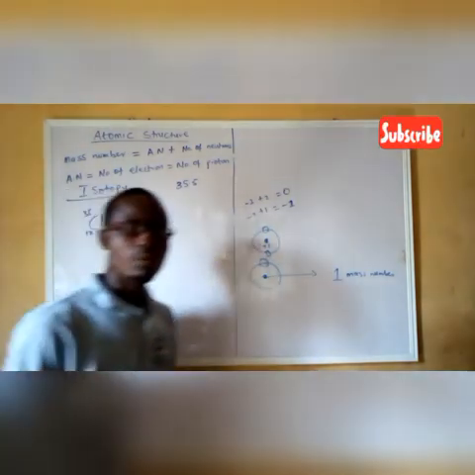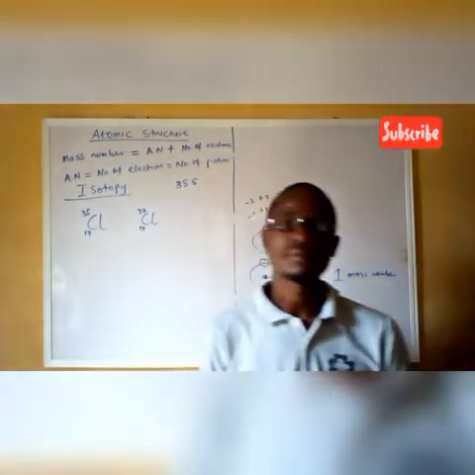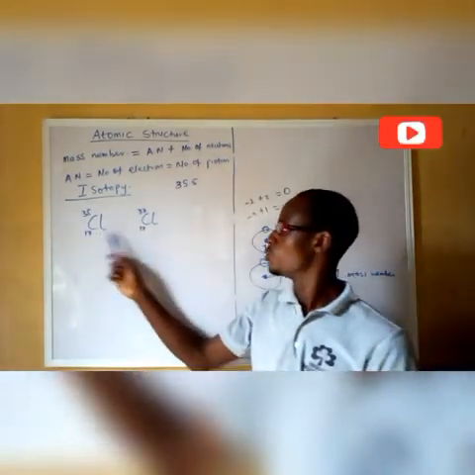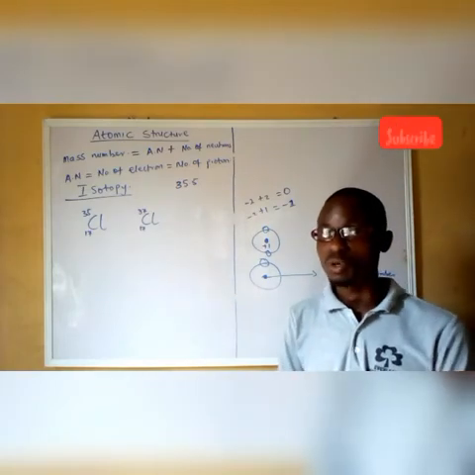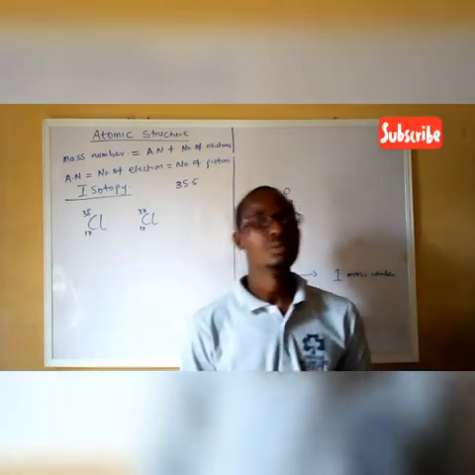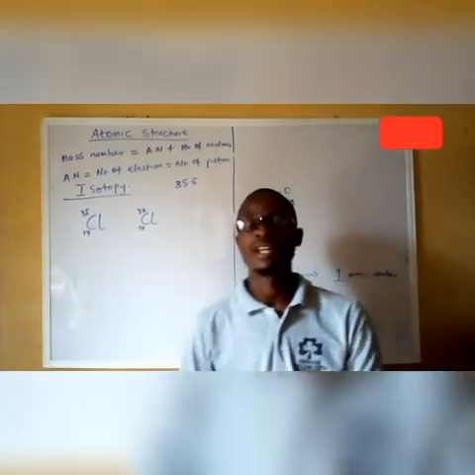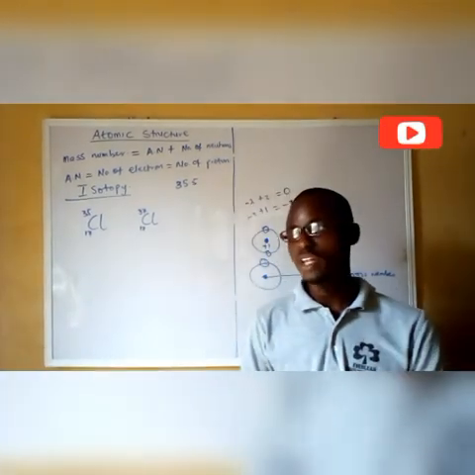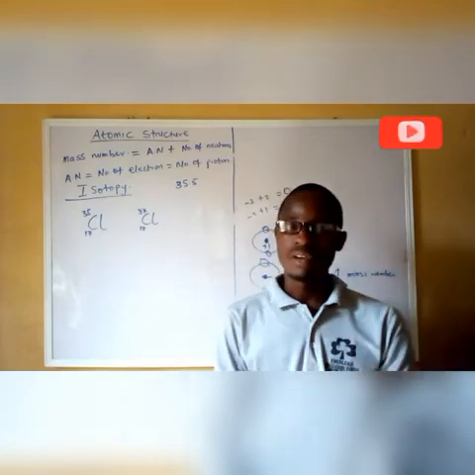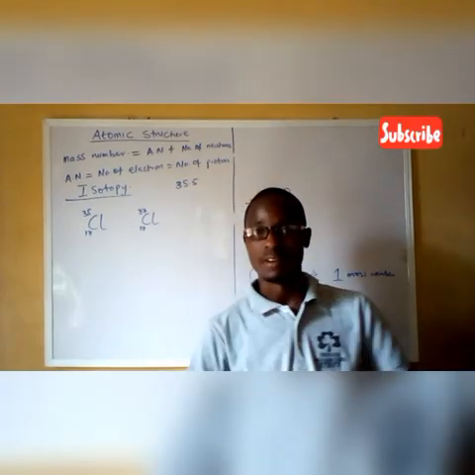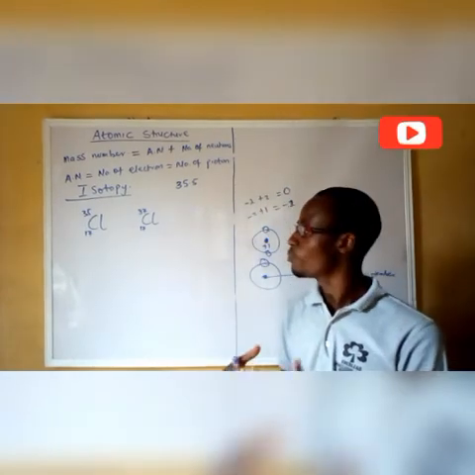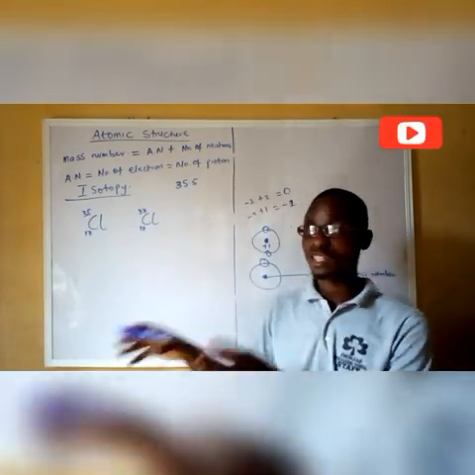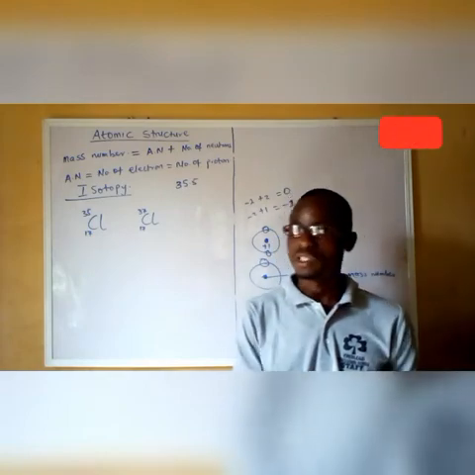This phenomenon is what we refer to as isotopy. These two are isotopes. Chlorine is an isotope because it exhibits isotopy. So when we are meant to define isotopes and isotopy, we have to give it a different definition. We have to clarify that isotopy is the phenomenon whereby atoms of the same element have the same atomic number but different mass number.